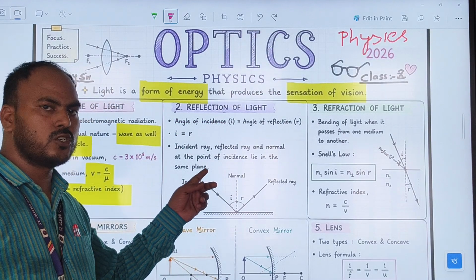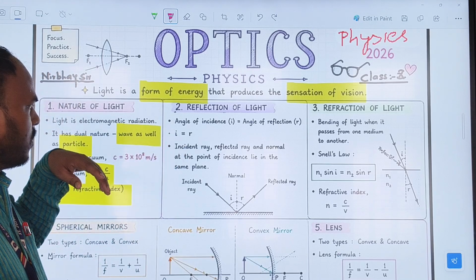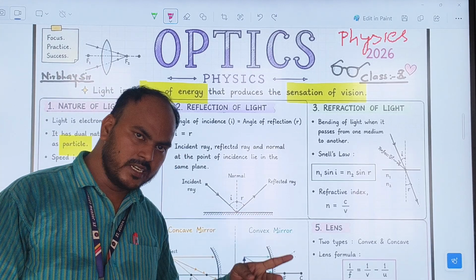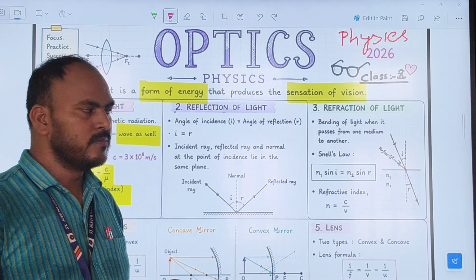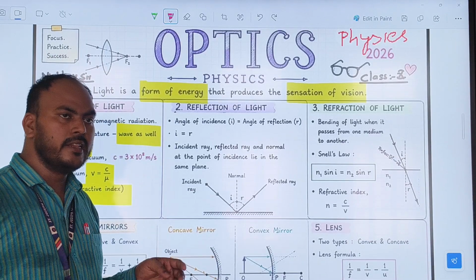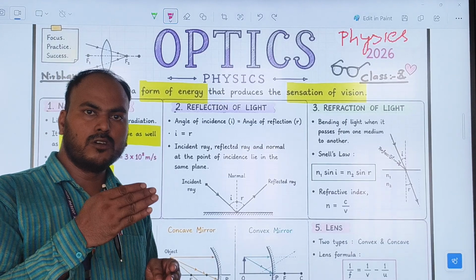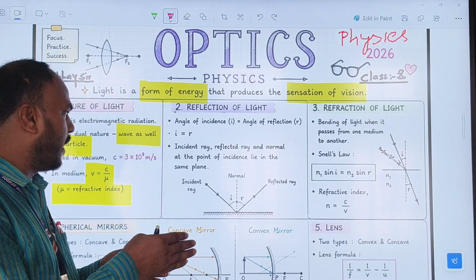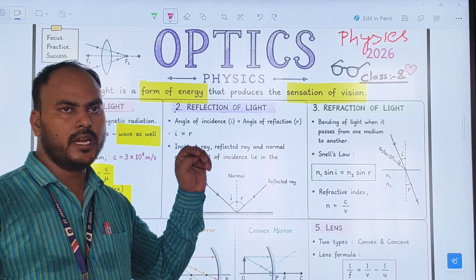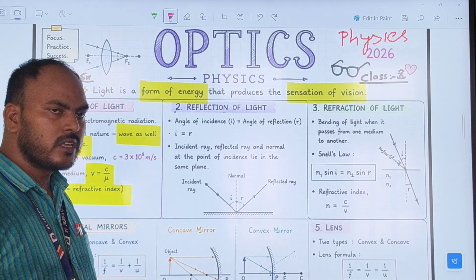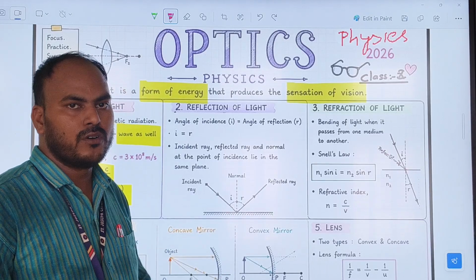In the reflection of light we have two laws. First, the angle of incident ray is equal to the angle of reflected ray. And second law: when the incident ray, reflected ray, and normal line meet at a point, or lie on the same plane, that is known as the second law of reflection of light.